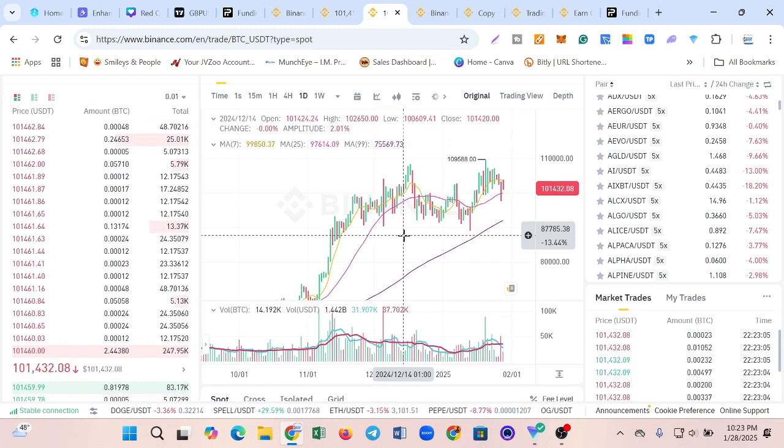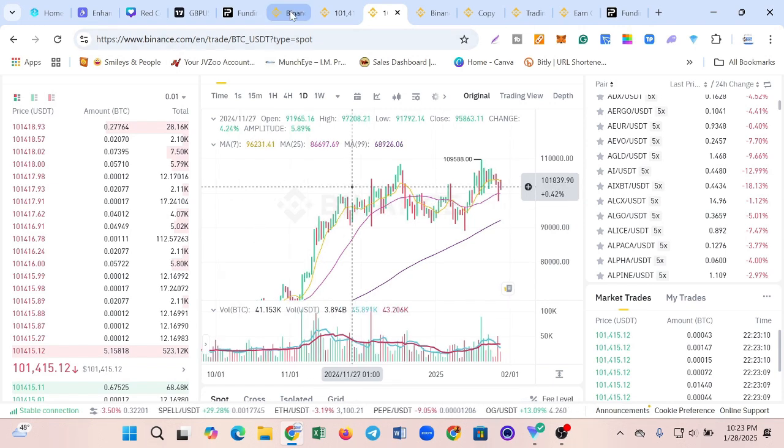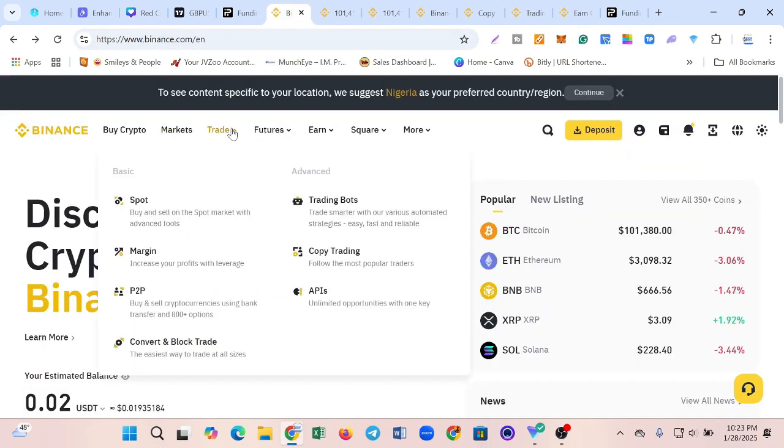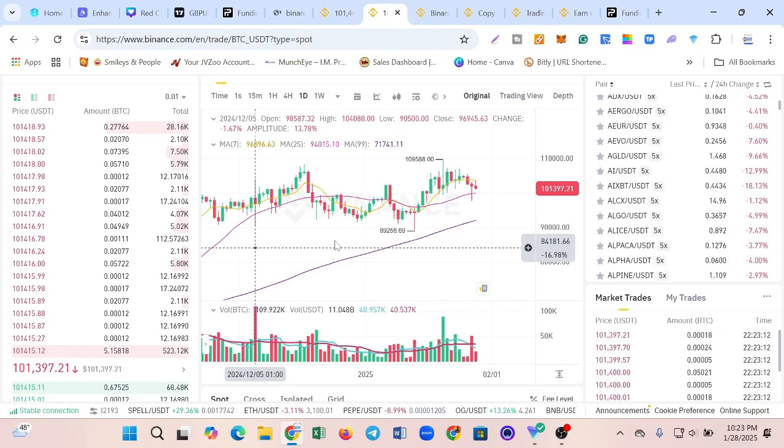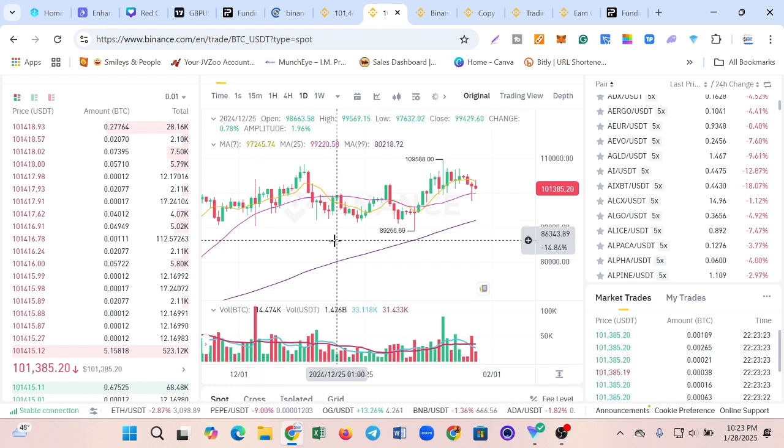And for a bonus, remember I said 5 ways, but for a bonus, I'm going to be showing you the sixth way on how to earn on Binance every single day, which is called spot trading. So if you come down here, you can see this particular one, which is called spot trading. How this works is also kind of similar to futures trading, but when you're trading spot, it means you're going to be buying your coin and you're going to hold it. Let's assume you're going to be buying ADA, or any token for that matter, you're going to be buying that token and holding it, believing that if that token begins to appreciate, then you're going to be making money.